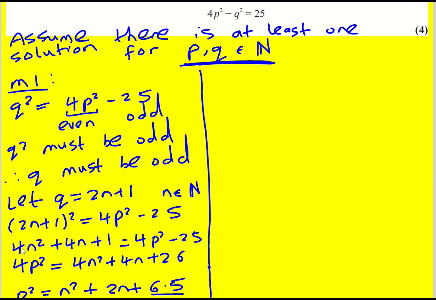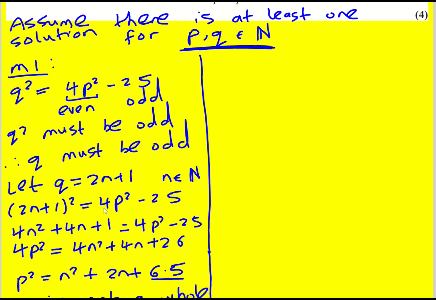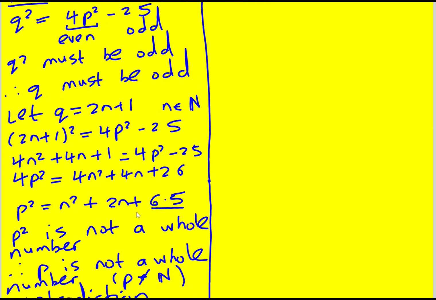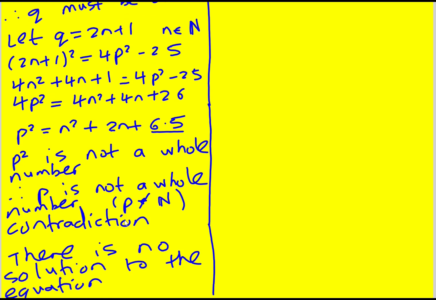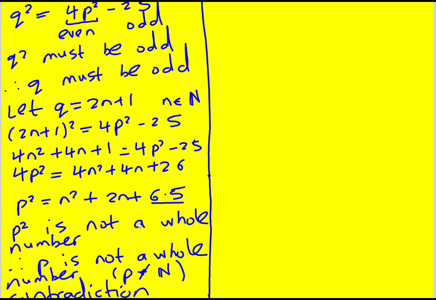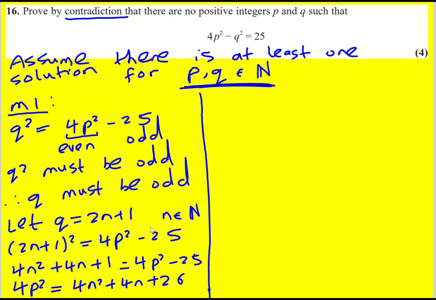I've then noticed that it must be odd, written it as a general odd number, made p squared the subject in terms of this, but found out that this cannot be a whole number. And that means, although we've assumed that q is, that means that p can't be. This is a contradiction. There is no solution. Okay, it's awkward for sure. Second way, you might prefer this. We'll see.